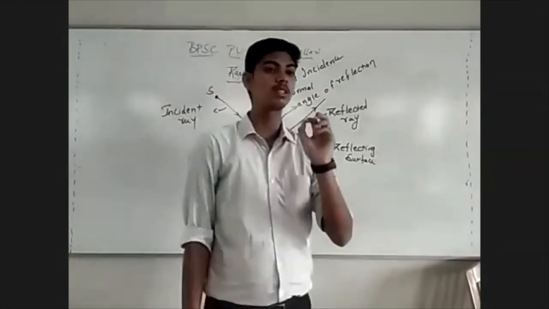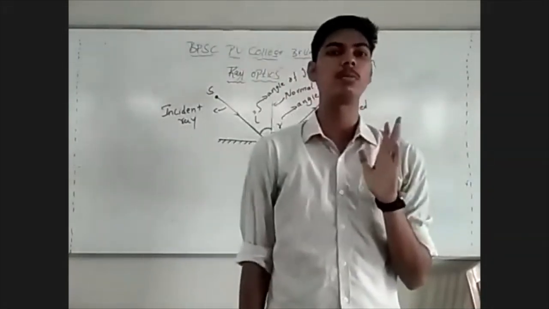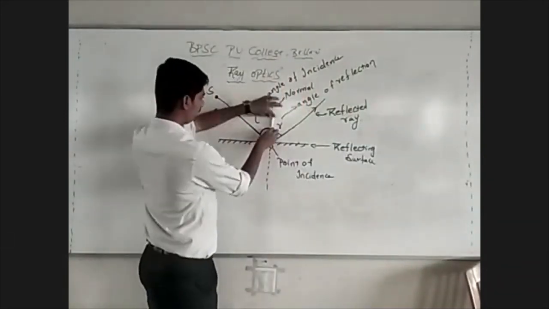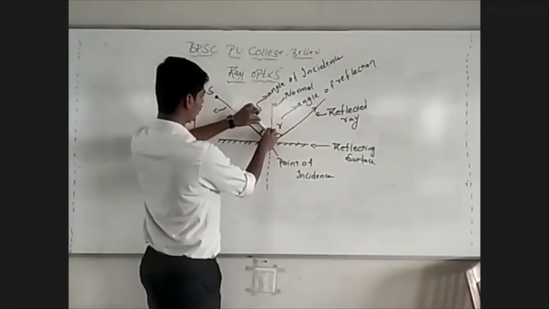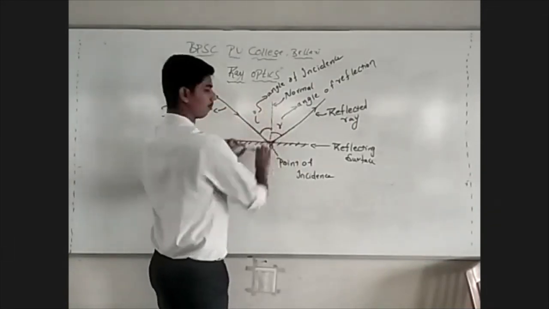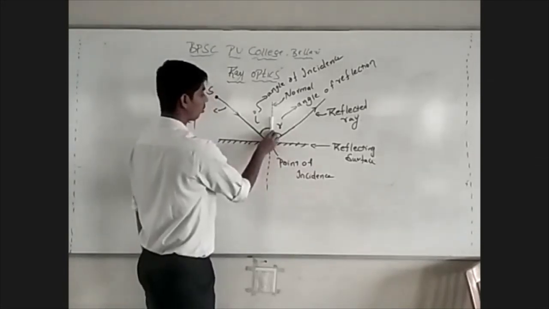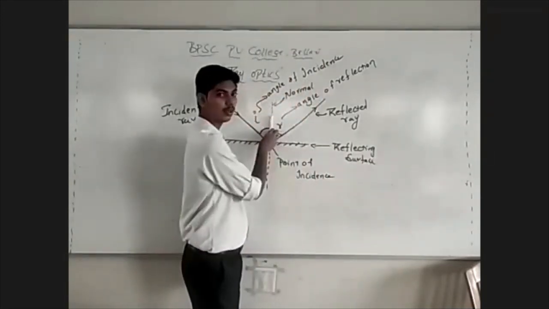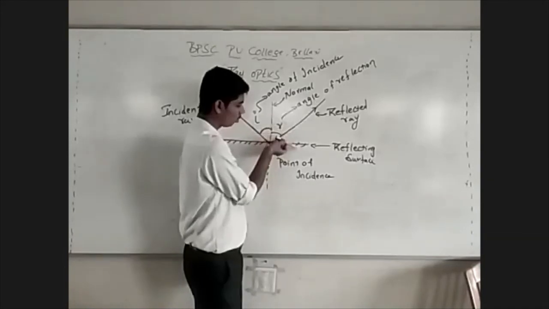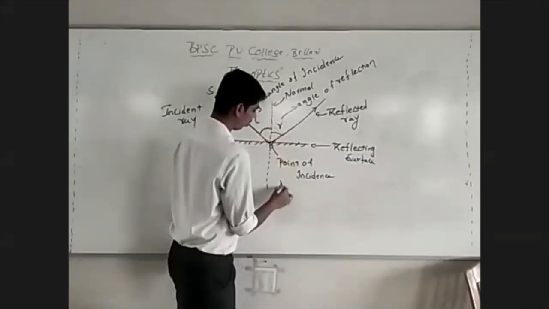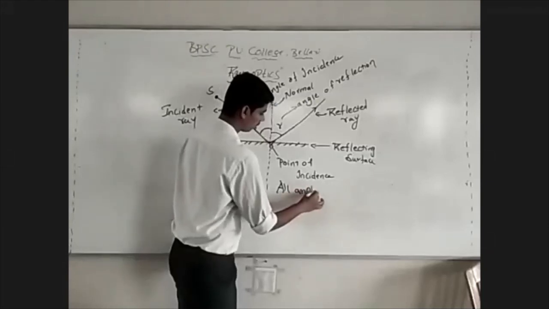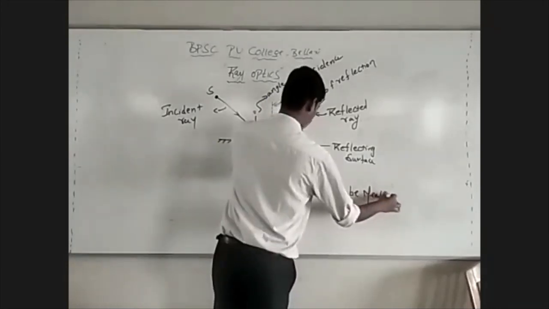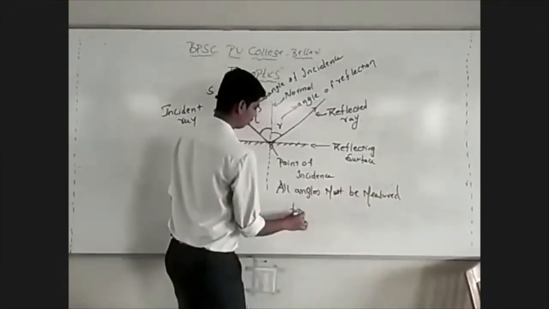All the angles must be measured from the normal. The normal is like zero for us. On this side 10 degrees, 20 degrees, 30, 40, 50, 60, 70 and so on. Similarly on this side also, this is 0. You should measure the angles from the normal. The normal should be taken as the reference for measuring angles. All angles must be measured from the normal.